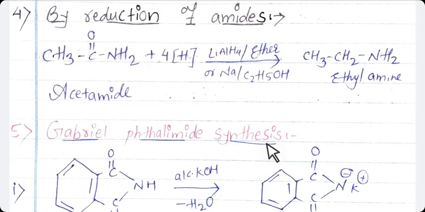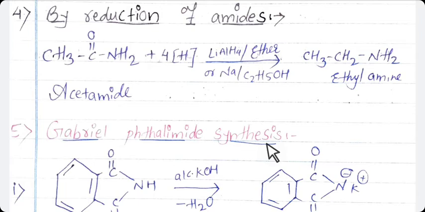In the first stage, formation of potassium salt of phthalimide from phthalimide on reaction with alkali, potassium hydroxide. In the second step, formation of N-alkyl phthalimide from the potassium salt by reaction with alkyl halide. In the third step, alkaline hydrolysis of N-alkyl phthalimide to form the corresponding primary amine.